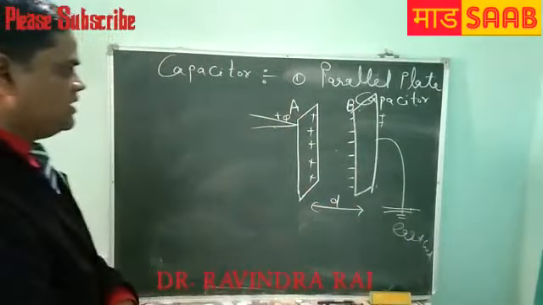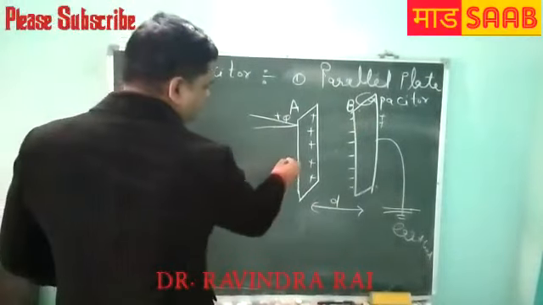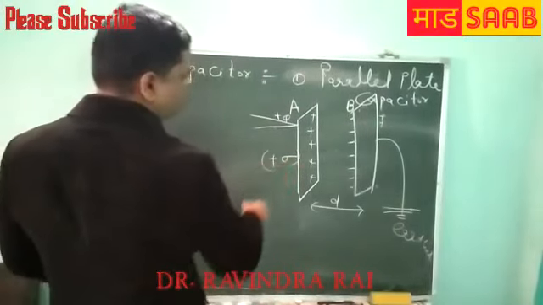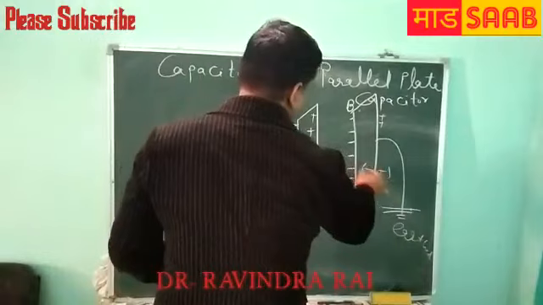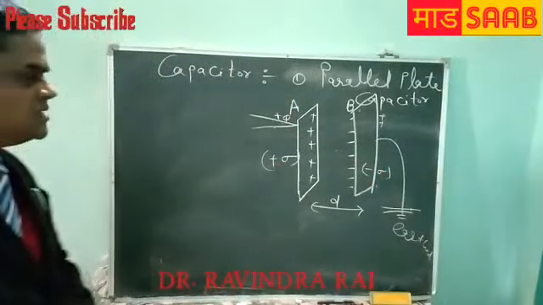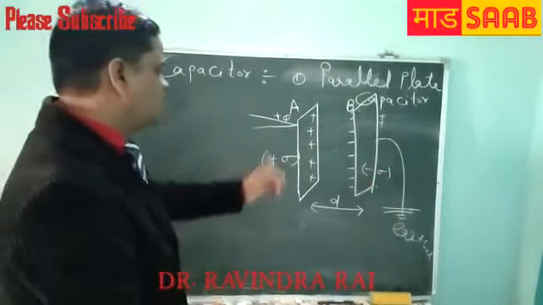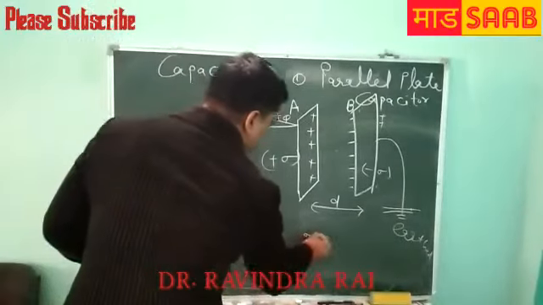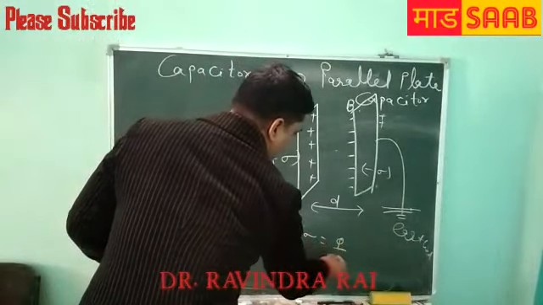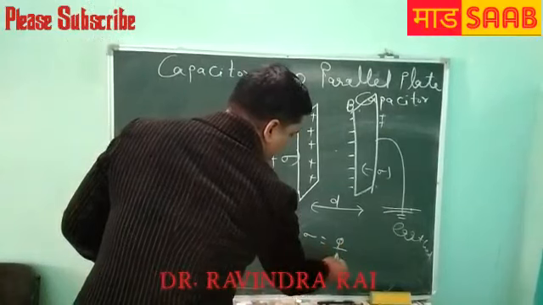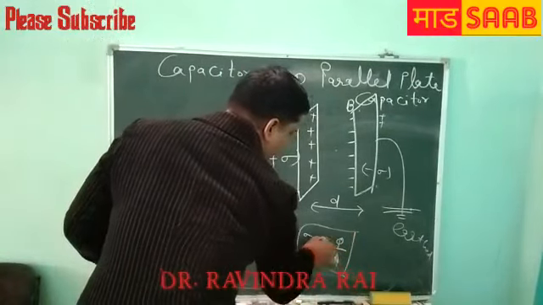Now there is plus sigma and minus sigma. Plus sigma is a surface charge density. So we know that surface charge density sigma is equal to Q by A, where A is the area, charge per unit area.